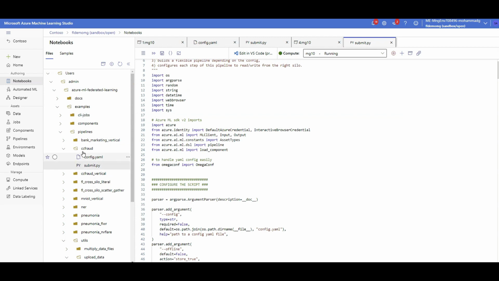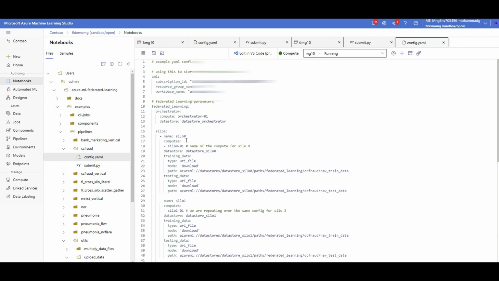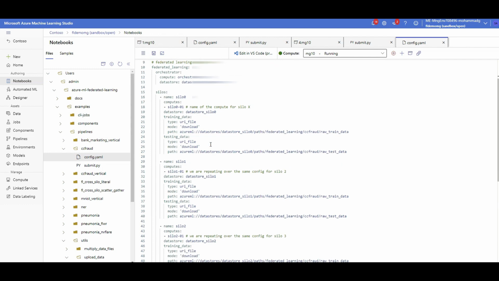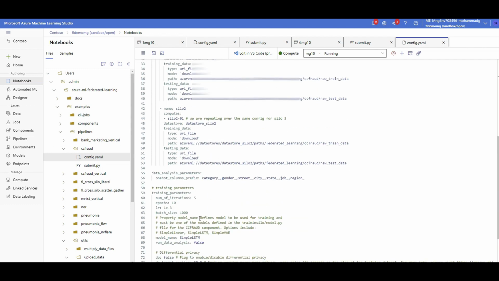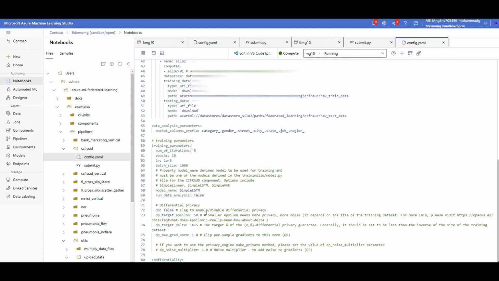There you go. Now I am under pipelines, example pipelines, and CC fraud. You see submit.py, and again, make sure you change the config.yaml information here. What you need to change here, again, all the way on the top, change these values, as we talked about already, and the same keyword that I talked to you about, which is all the way at line number 82. Change it to your key vault URL. That's it. You don't need to change anything else.